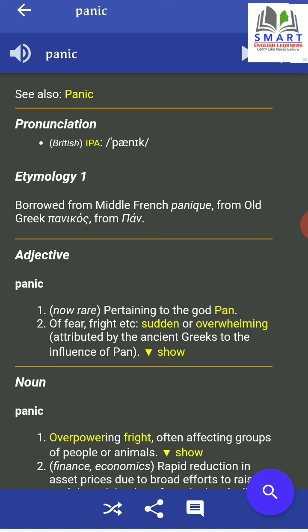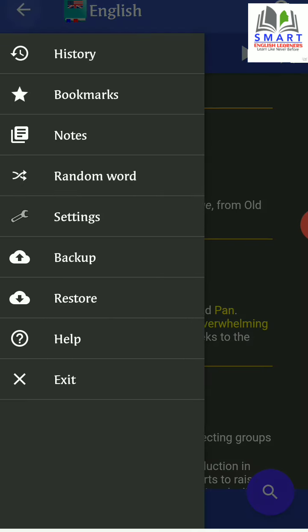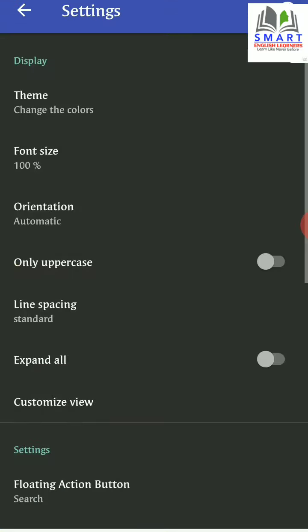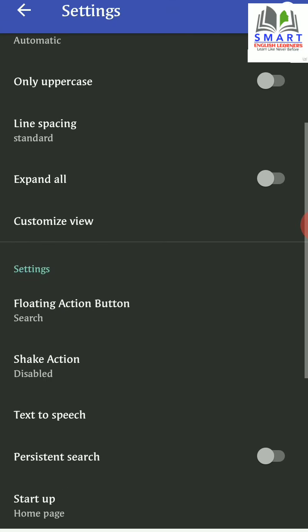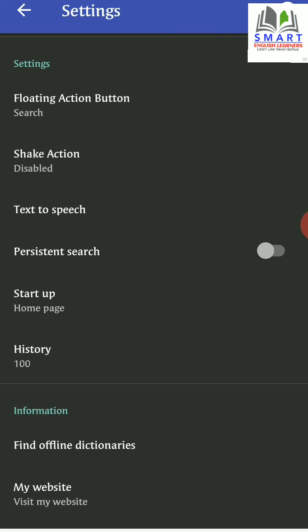Now, I will tell you a few things about the settings of this app. If you click on this section, 3 lines that you see, a panel will be there. And if you go to the settings section, there are many things that you can look at. You can look at it afterwards.